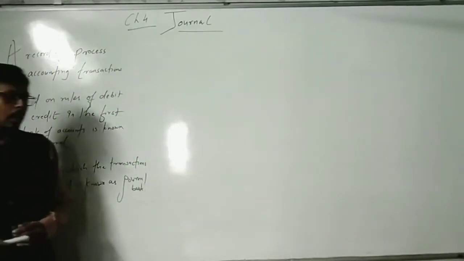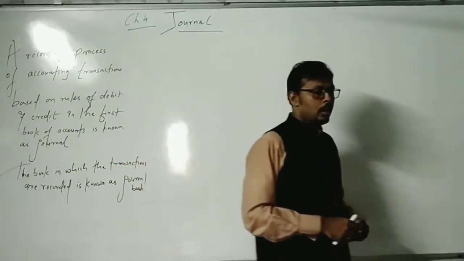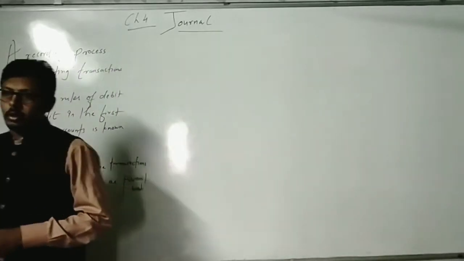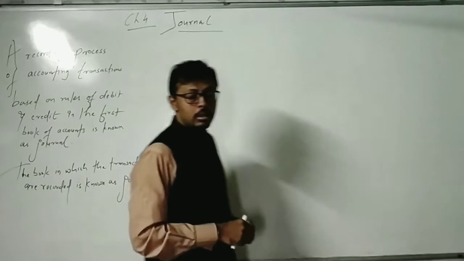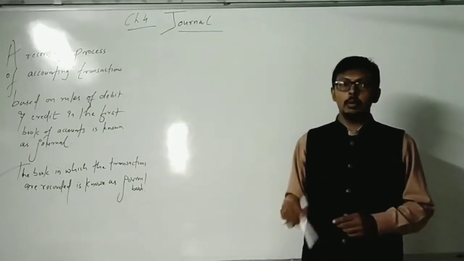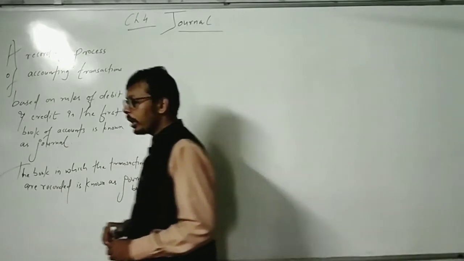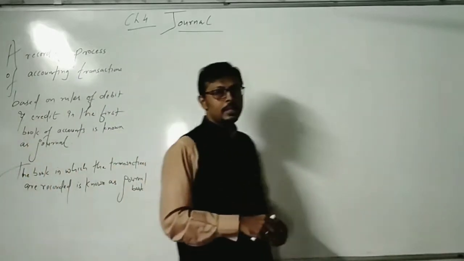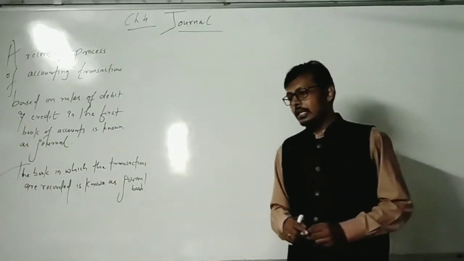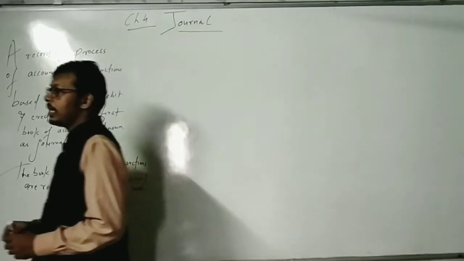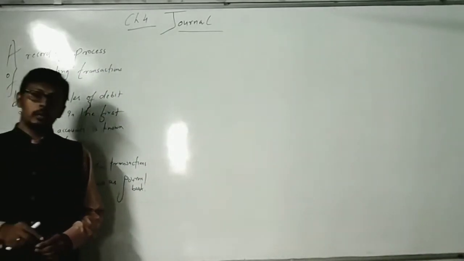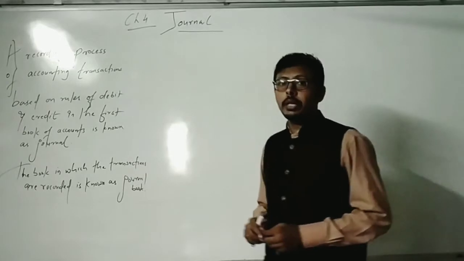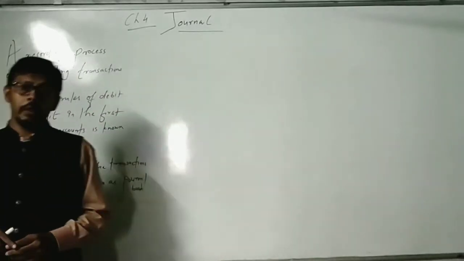We have already seen how to record the entries in the journal. First, we give the heading, journal entry in the books of so and so. Month-wise, we record the entries, for the month of, supposedly, January 2019. Then date, particulars, LF, ledger folio, then debit rupees and credit rupees. You are now able to classify the transactions, which account will be debited and which account will be credited, and how to pass the effect.